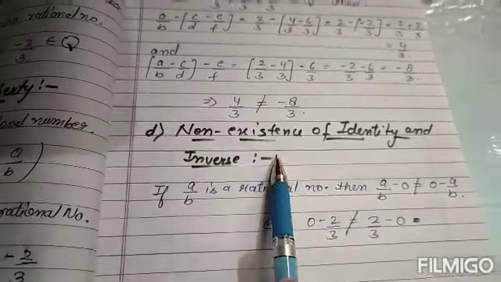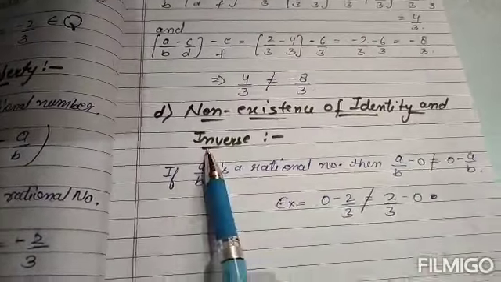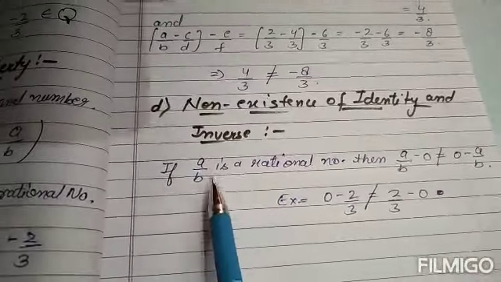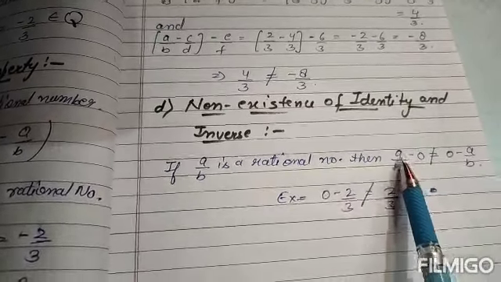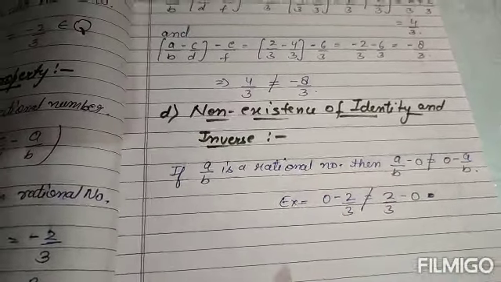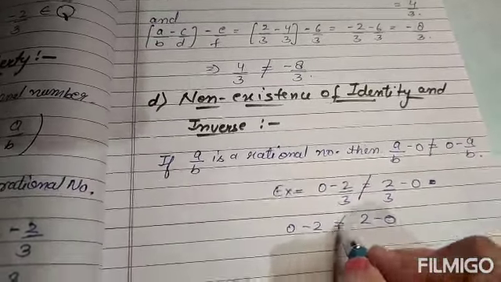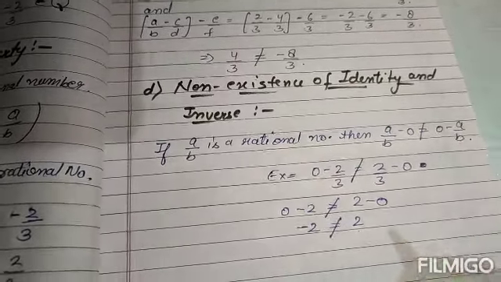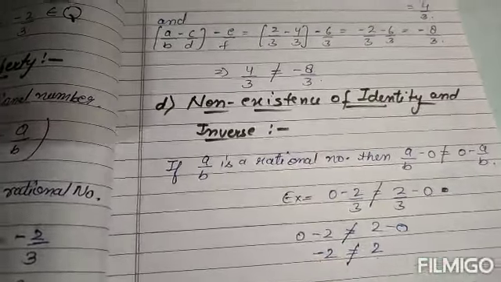Similarly goes for the non-existence of identity and inverse. That means identity and inverse also do not exist in the case of subtraction. Look, if a by b is a rational number, the number never comes the same when I do a by b minus 0 or 0 minus a by b. You can take an example. Are 0 minus 2 and 2 minus 0 the same? No, it will come minus 2 and it will be 2. Minus 2 is never equal to plus 2. So therefore, inverse and identity also do not exist.